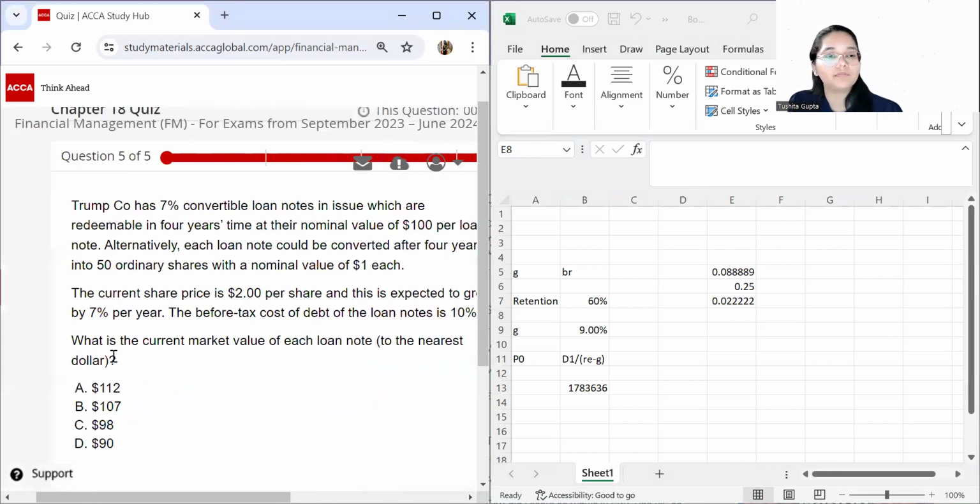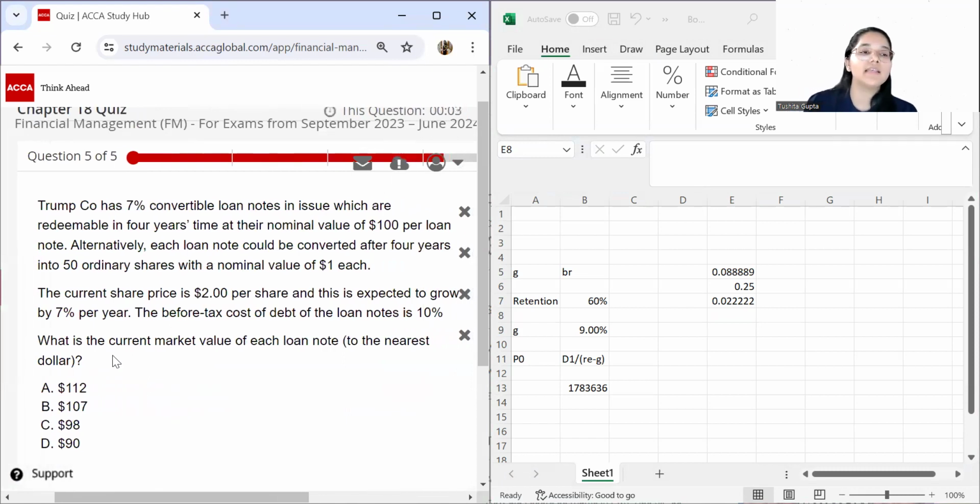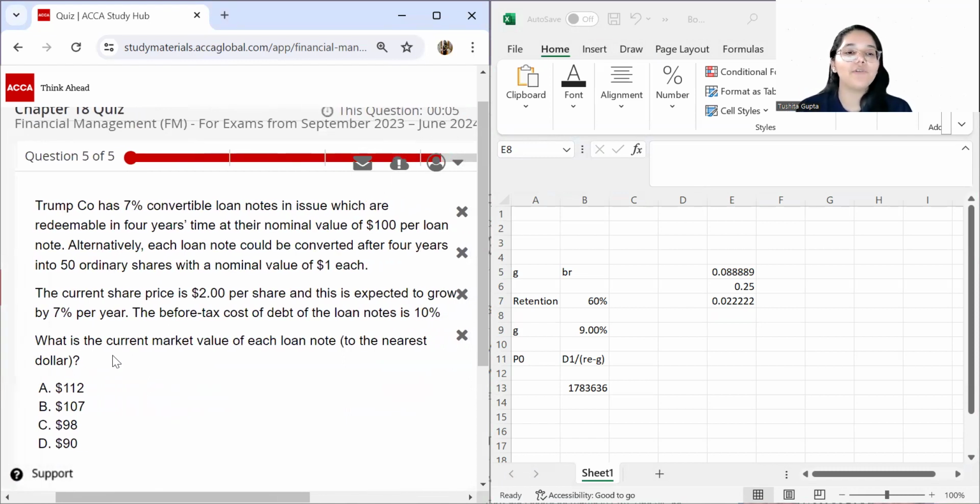All right. Now, question number 5 says the Trump company has 7% convertible loan notes in issue, which are redeemable in 4 years' time at their nominal value of 100 per loan note. Alternatively, each loan note could be converted after 4 years into 50 ordinary shares with a nominal value of $1 each. Now, the current share price is also given to you, and the expected growth rate is provided as well. And we also have the before tax cost of debt.